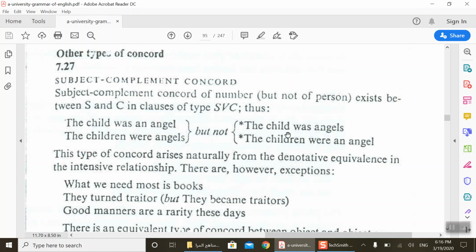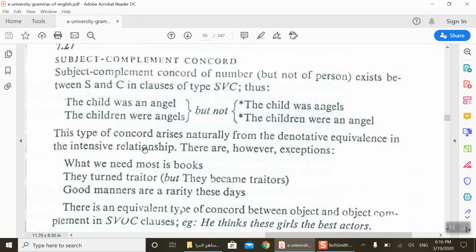But not the child was angels. We cannot say the child was angels. Here we don't have any type of concord. It's wrong, ungrammatical. Here it's singular, but here plural. Here plural, but singular. Okay? This is very simple, very easy. This type of concord arises naturally from the denotative equivalence and the intensive relationship.